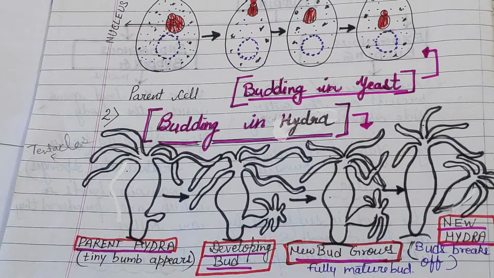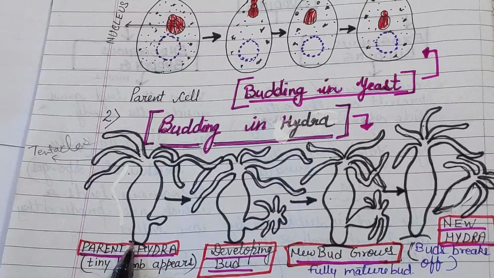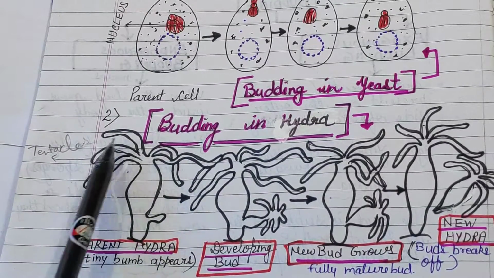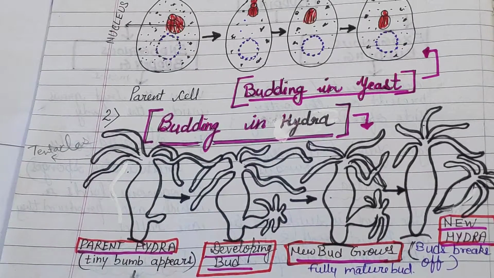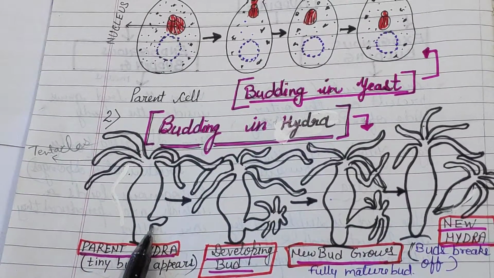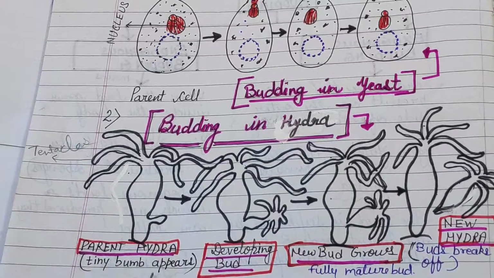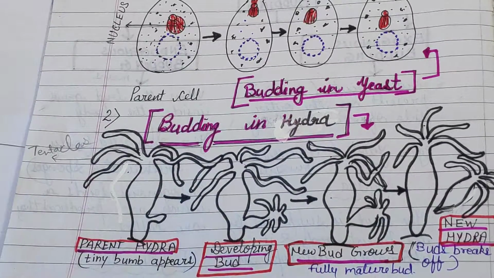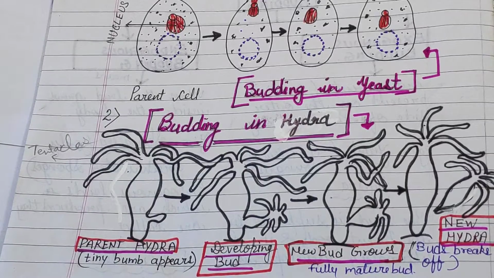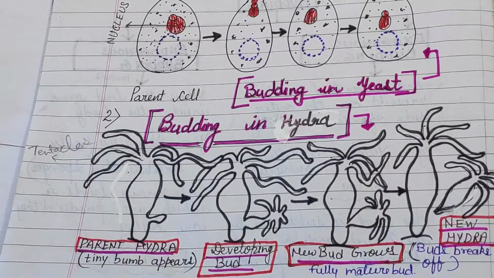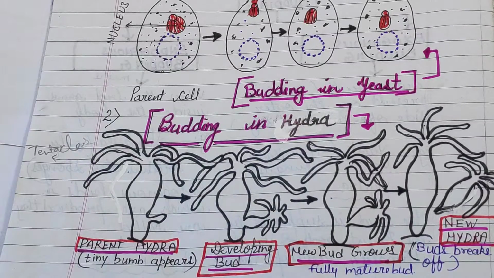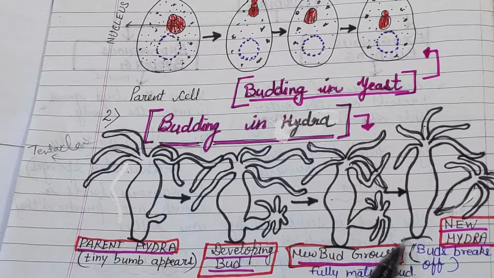Now look at the picture. This is a picture of hydra. Hydra have so many tentacles, and this is the parent hydra. A tiny bump appears here. Then gradually it grows, developing into a bud properly with the tentacles.